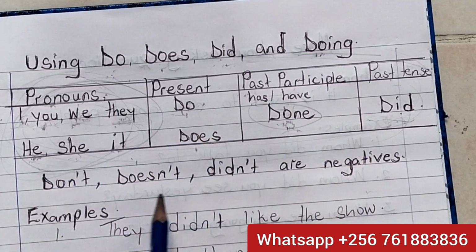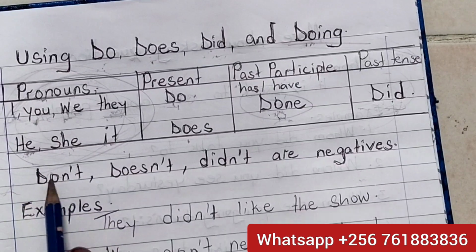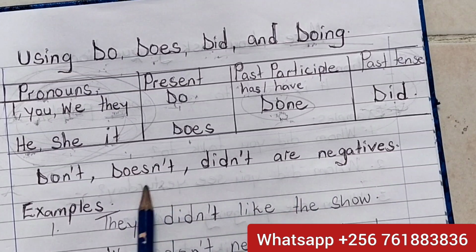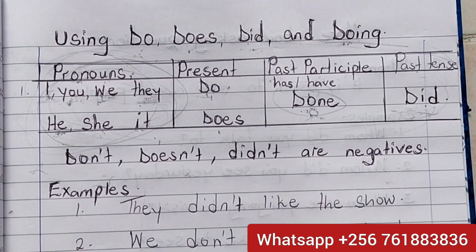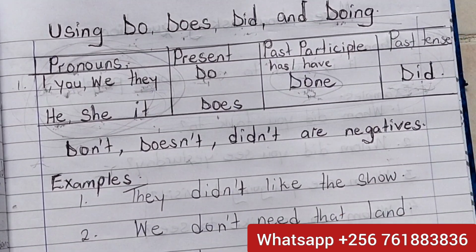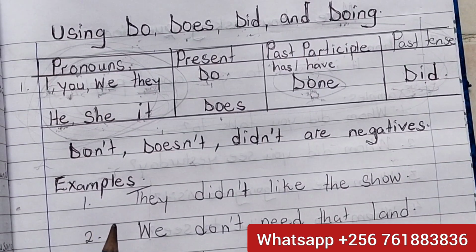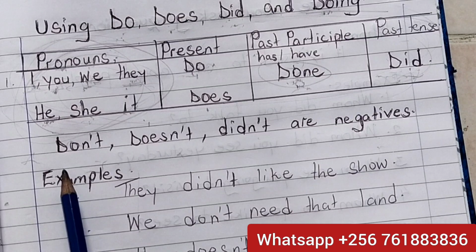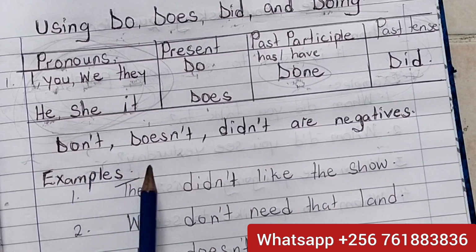All right. Let's look at our note number 2 here. Don't, doesn't, didn't are negatives. What is the meaning of the word negative? Negative means they are saying no. It's not positive. For example, I don't want. It's actually negative. But if you want, I want. I don't want. That's negative. I don't want to play with me. I don't want to joke with me. That's negative.